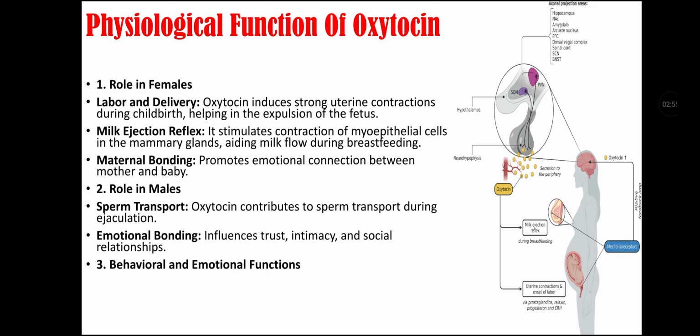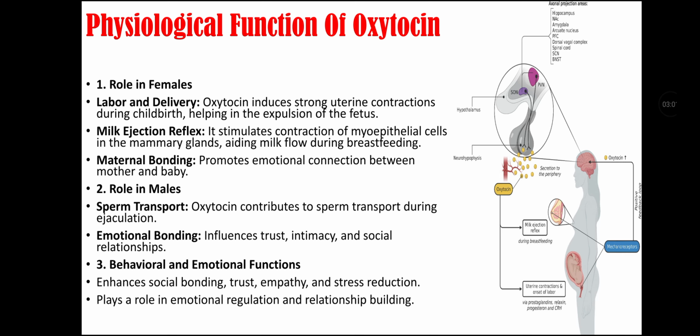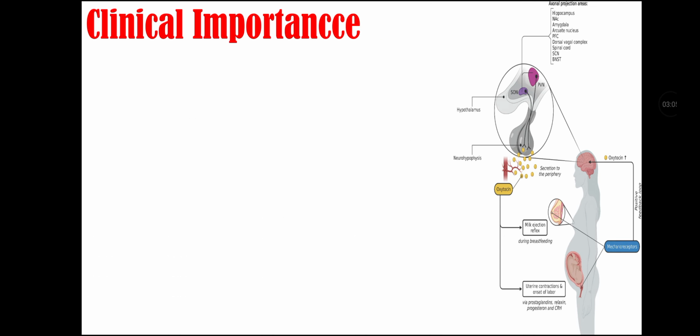Role of oxytocin in behavioral and emotional functions. It enhances social bonding, trust, empathy, and stress reduction. It plays a role in emotional regulation and relationship building.